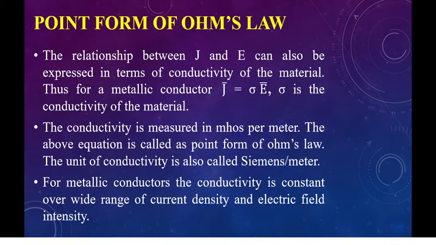The above equation, J bar is equal to sigma into E bar, is called the point form of Ohm's law. The unit of conductivity is also called Siemens per meter. For metallic conductors, the conductivity is constant over a wide range of current density and electric field intensity.